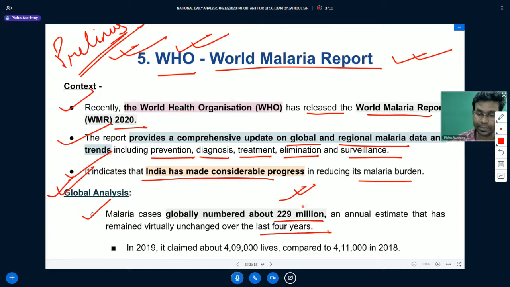In 2019 it claimed about 4 lakh 9,000 lives, compared to 4,11,000 lives in 2018. So globally, more than 4 lakh people are dying every year because of malaria. It is a major thing that needs to be addressed globally.